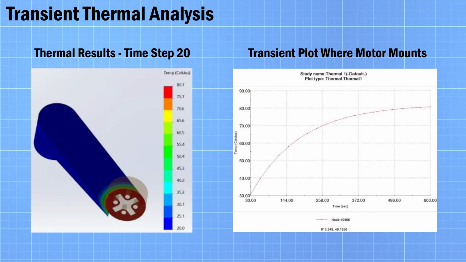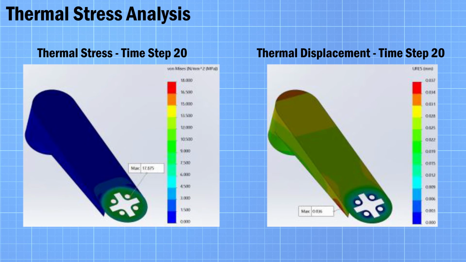We used a transient thermal simulation to analyze the effects of heat transfer from the motor to the arm during 10 minutes of use at maximum power. The glass transition temperature was not reached. We also performed a thermal stress analysis, but the stresses were negligible because ABS has a low thermal expansion coefficient.